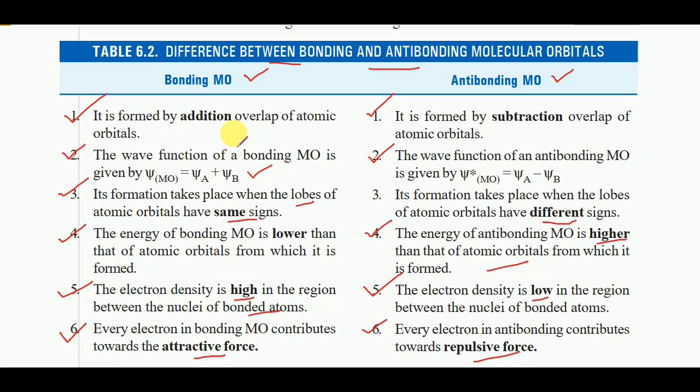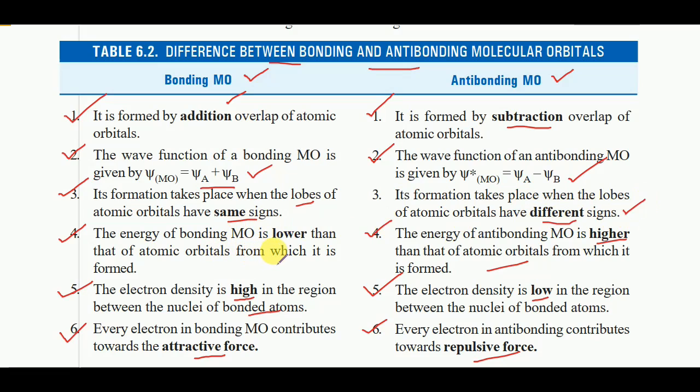So, as a shortcut, we have discussed: bonding molecular orbitals, addition overlap of atomic orbitals; anti-bonding, subtraction overlap. The wave function of bonding molecular orbitals is psi A plus psi B, and of anti-bonding molecular orbitals is psi A minus psi B. The lobes of atomic orbitals have the same sign in bonding molecular orbitals, and different signs in anti-bonding molecular orbitals.